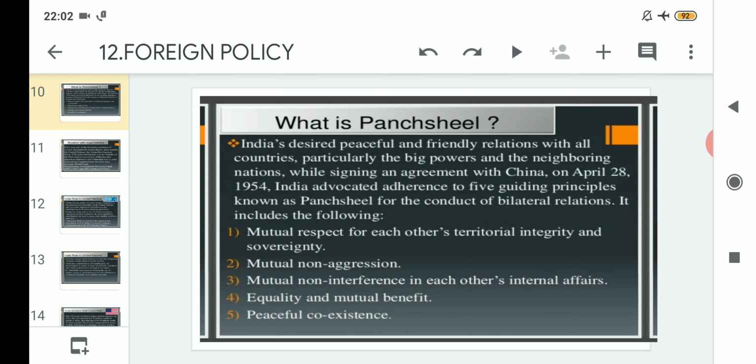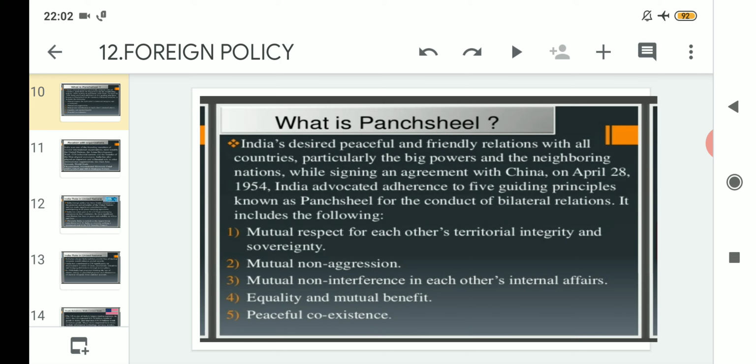Regarding Panchsheel, we have already completed a thorough discussion, and today we will just go through the Panchsheel policy. That was actually one of the reasons that India was able to give a best policy regarding foreign affairs, in which Panchsheel is also very much there. So let us proceed then.